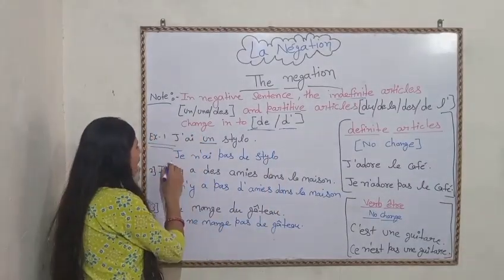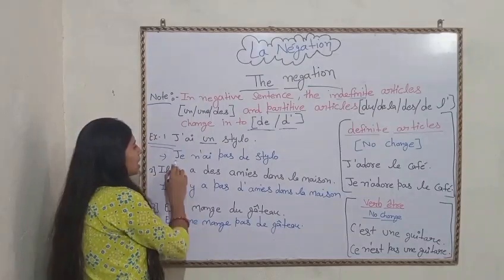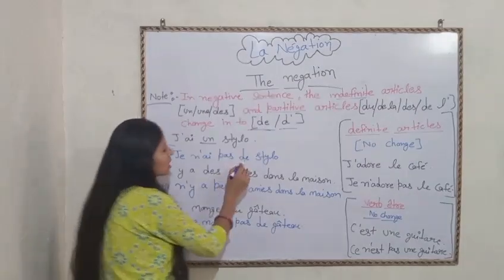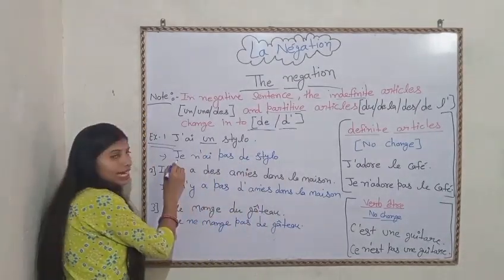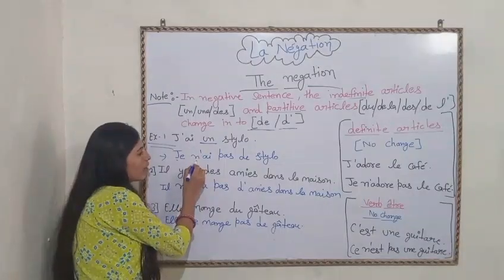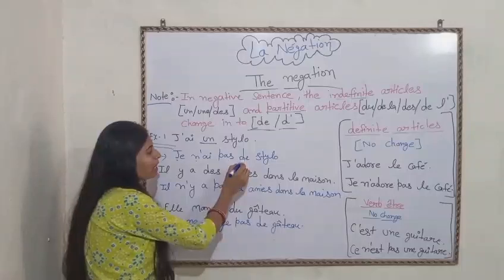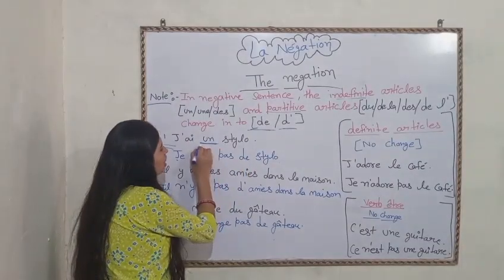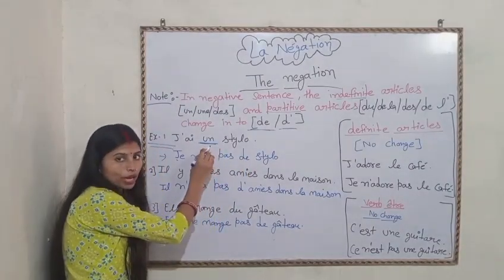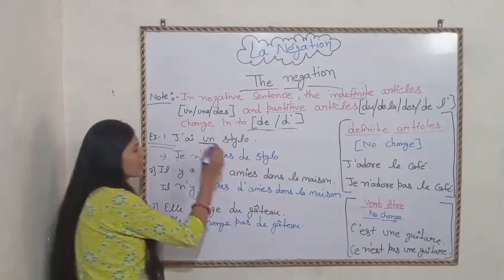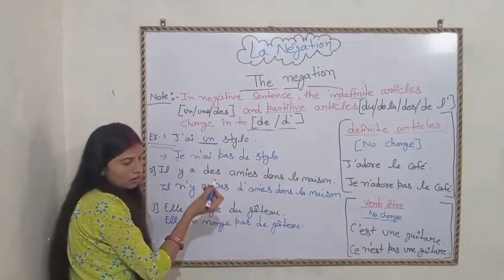Okay? So how can we change the sentence? Je n'ai pas de stylo. Sujet plus ne, avoir plus pas, and in the place of un. Okay? In the place of un, we have to write de.